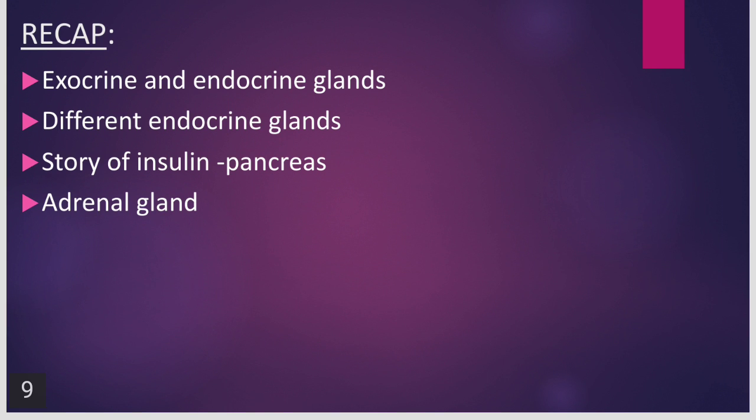Now today in our session we have seen the difference between the exocrine and the endocrine glands. We have seen the different types of endocrine glands and their hormones and their functions. We have also seen in detail the pancreas, which is both an exocrine and endocrine gland, and we have seen the adrenal gland, which is also an endocrine gland. So it secretes the adrenaline hormone called the fight or flight hormone.